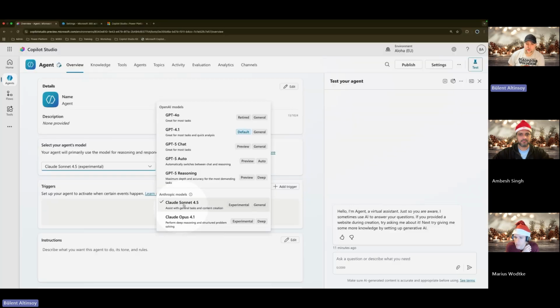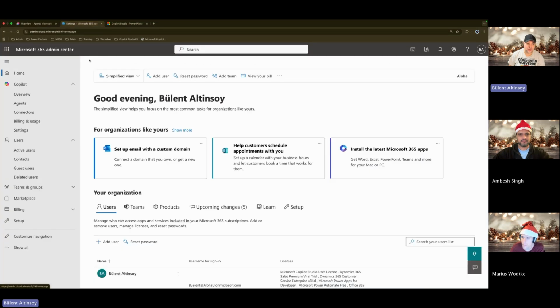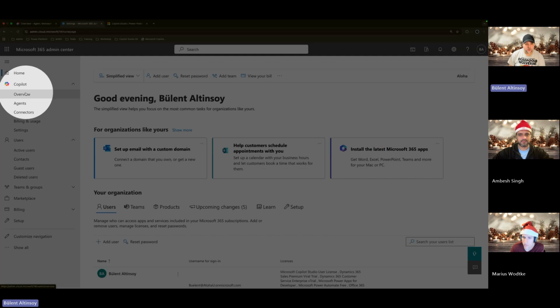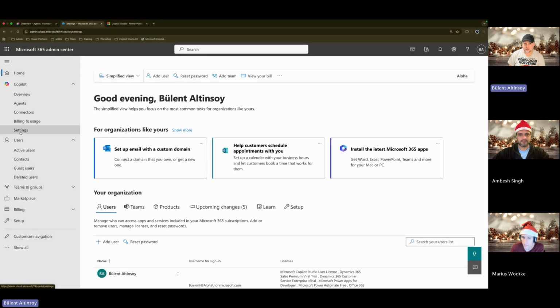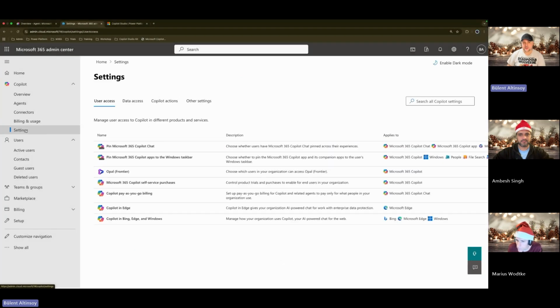If you don't see them, it might be that your IT hasn't released them yet. But if you have your own environment and just want to play a little to see how improved the answer quality is, I'll show you how to do this. You just need to go to the M365 Admin Center. There's a new Copilot section there, and in that section you go to Settings.